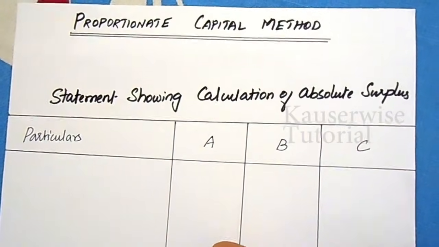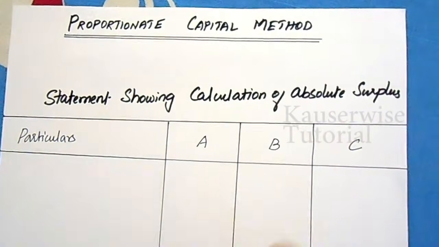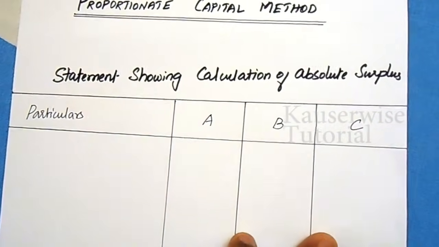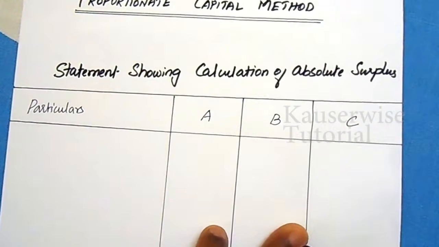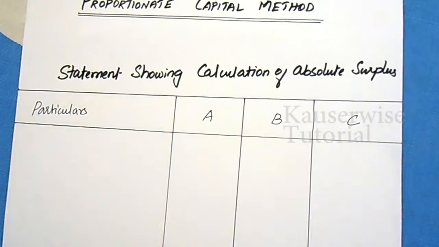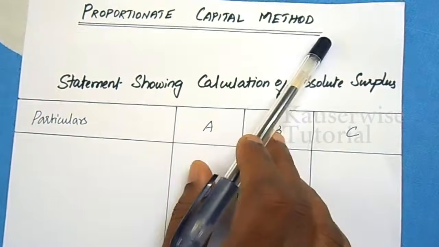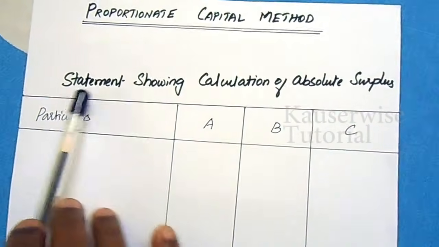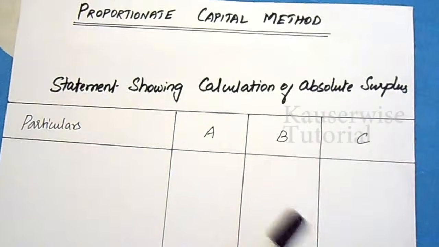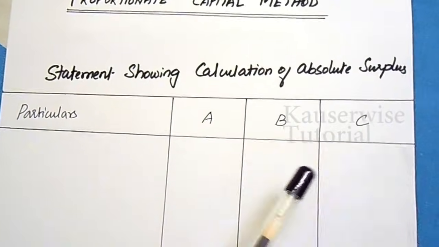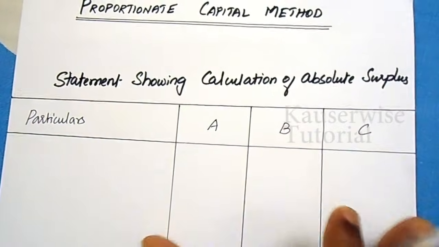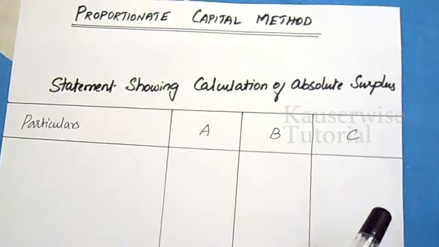Before you prepare the statement showing distribution of cash, you need to prepare this calculation. This working note is very, very important. First, you need to prepare this calculation. After finding the absolute surplus, then you can go for the statement showing distribution of cash. According to the proportionate capital method, the first calculation is the statement showing calculation of absolute surplus. Absolute surplus means the amount payable to partners whose capitals are relatively in excess of their profit sharing ratio is calculated. I am going to explain that here with a simple procedure.